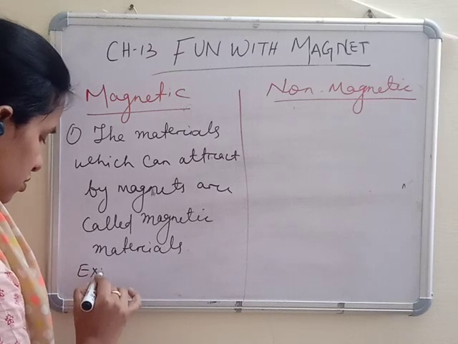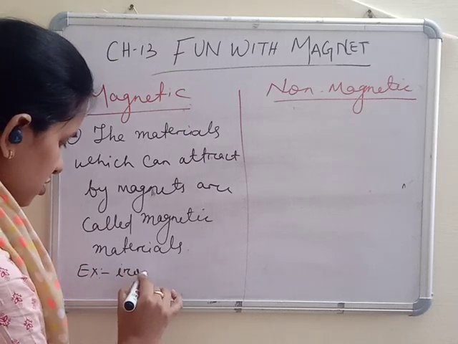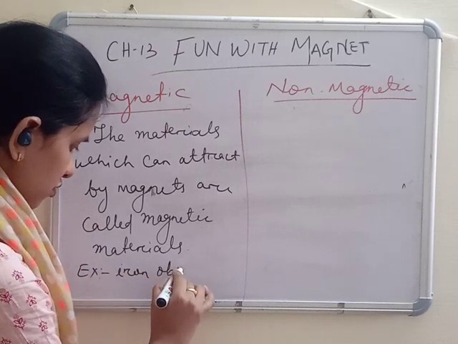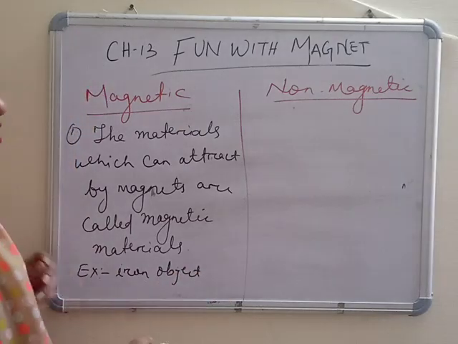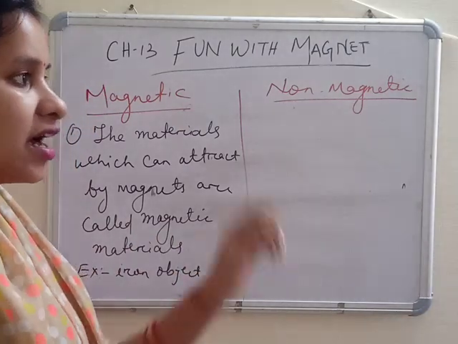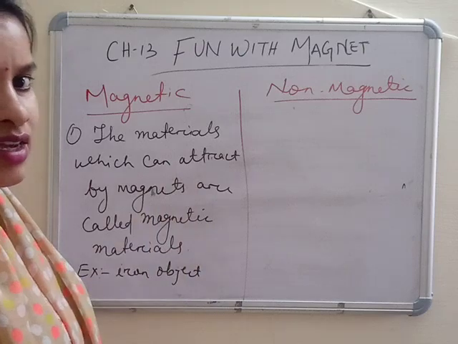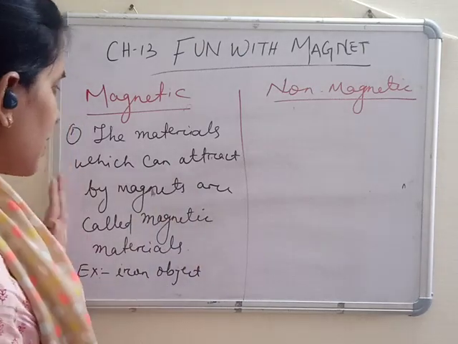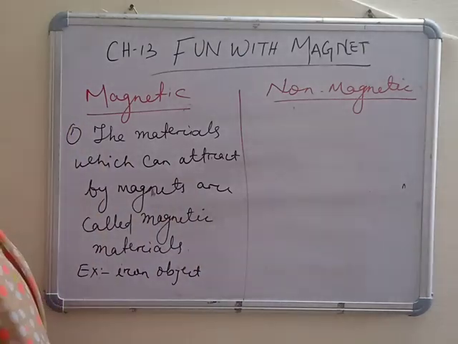Example, iron objects. Whether it is an iron pin, iron nails, or an iron window, any iron object comes under magnetic materials.